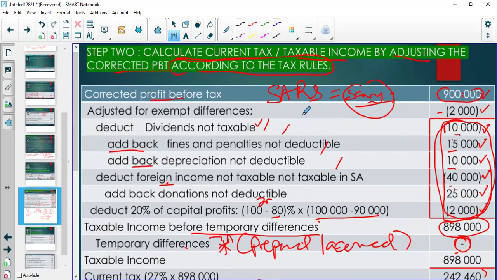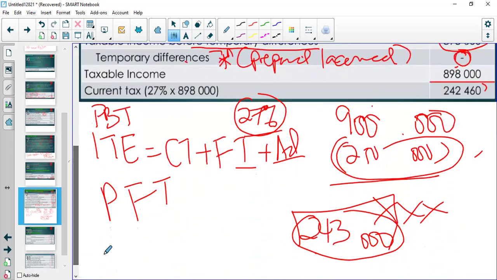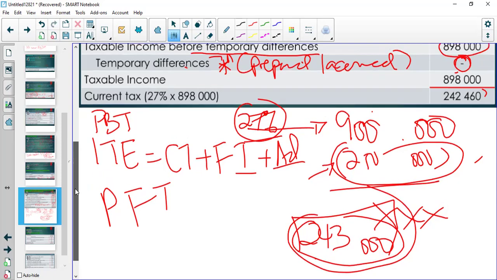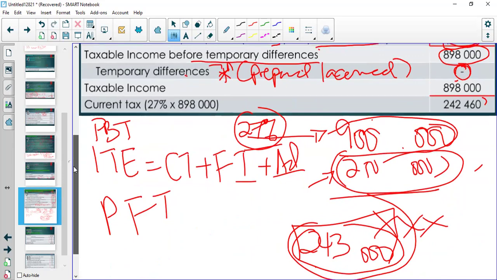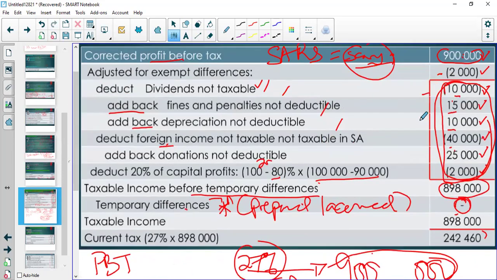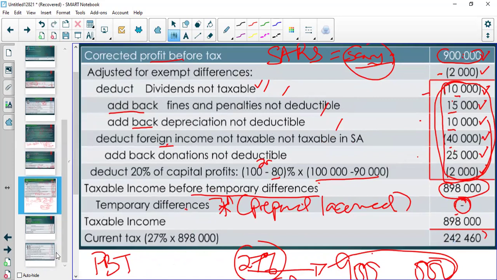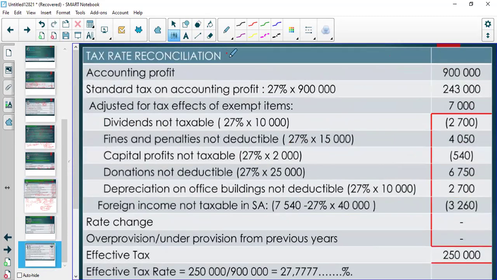What happened? You have to explain in a note called a tax rate reconciliation. The user of financial statements will look and say, but shouldn't it be just 27% of this? Why did you say 250 instead of 243? Then you explain that we went to SARS, and SARS said, remove this out. That's why we ended up paying this. It's called a tax rate reconciliation. I'm going to show you how to do that. It's a story that you're telling the users of financial statements to say what happened.